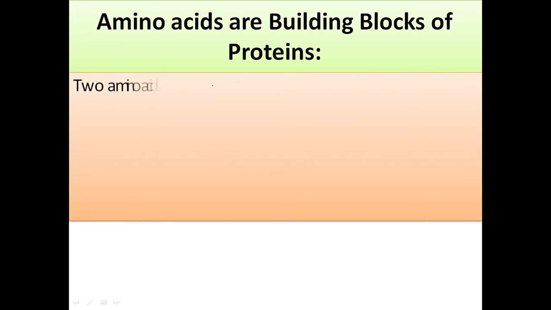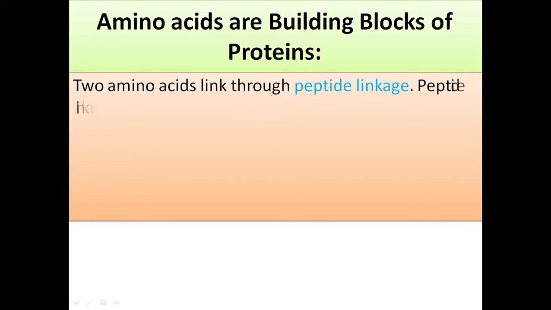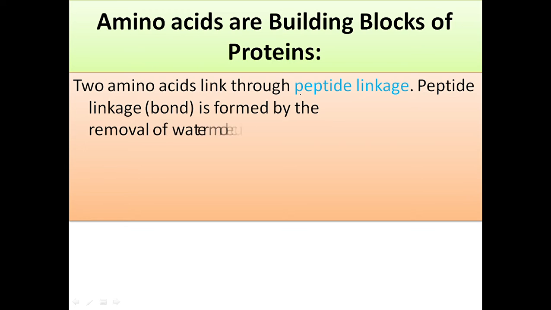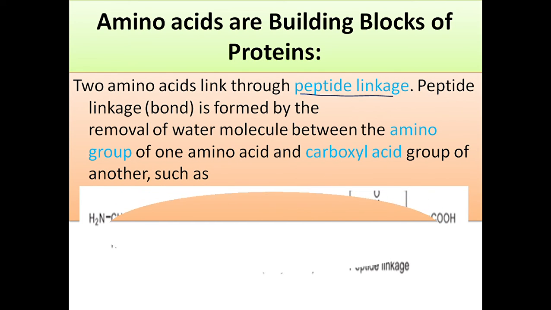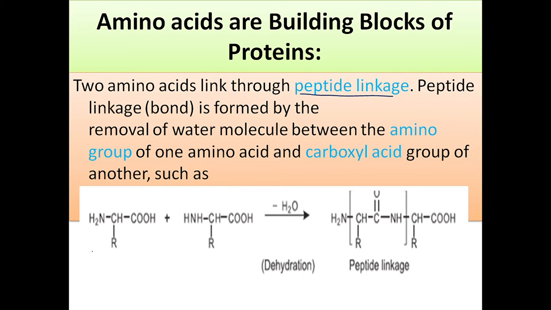Now we'll see how two amino acids are linked to form proteins. These two amino acids are linked through a peptide linkage. The peptide linkage is formed with the removal of water. Here, this one is an amino acid, and this is the second amino acid.